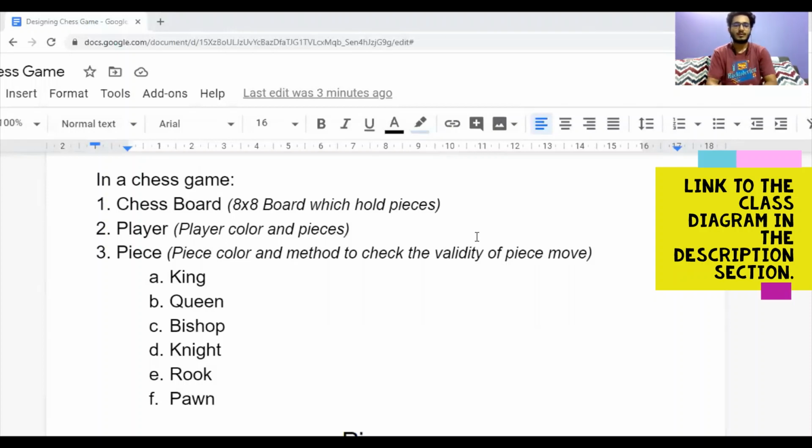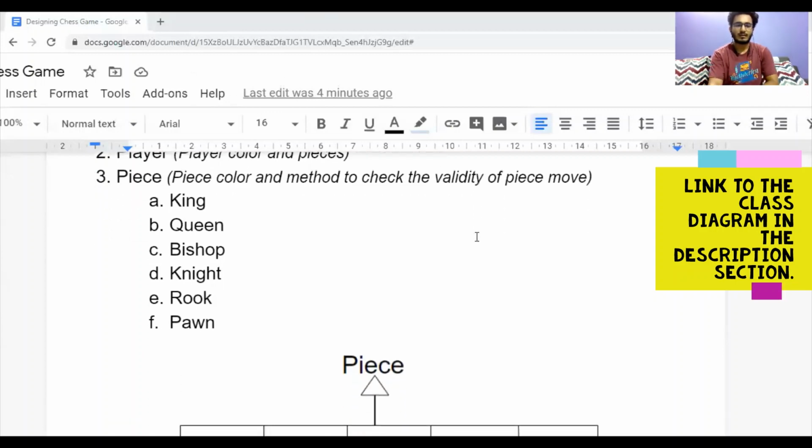If we talk about the chessboard, in the chess game, a chessboard basically is an 8 cross 8 board which holds pieces. Then there are players, and the player will represent a team, that is, a black team and a white team. Then there are pieces, and there are 6 categories: king, queen, bishop, knight, rook and pawn.